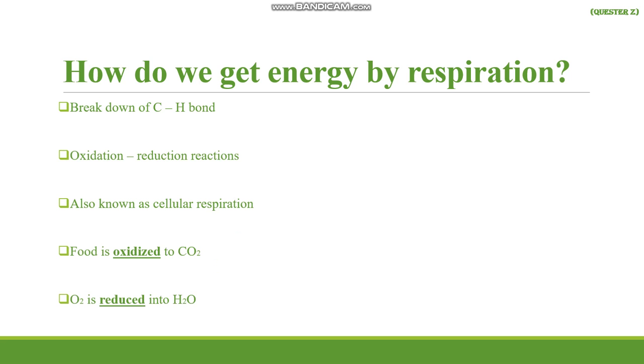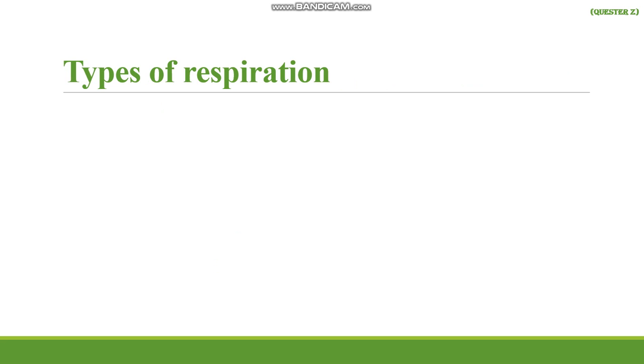In this process, these are the two very important lines. Food is basically oxidized, means there is the addition of oxygen to the food. Food is in the form of glucose. So glucose is oxidized, means addition of oxygen is there in the glucose, and we will get carbon dioxide. So carbon dioxide is forming from the glucose, and then the oxygen is reduced. So there is the addition of hydrogen to the oxygen. So there is a reduction of oxygen and water will be formed as a byproduct.